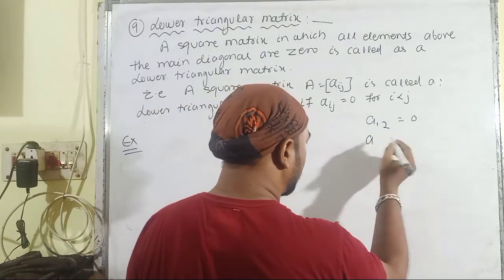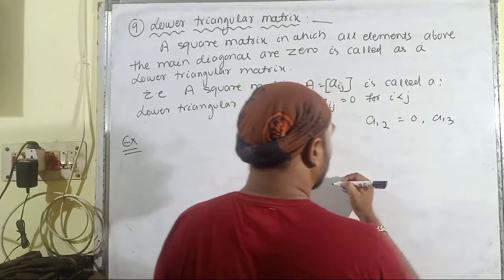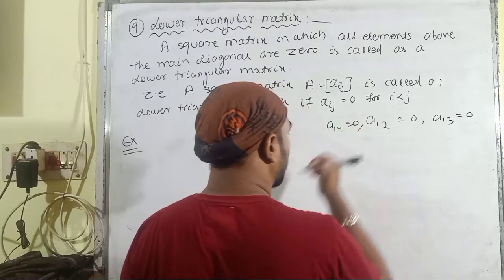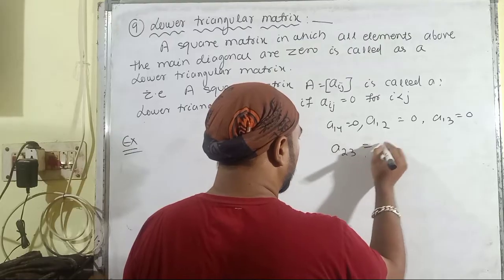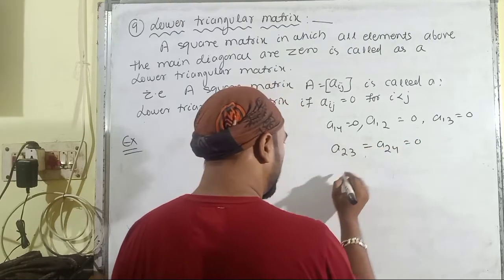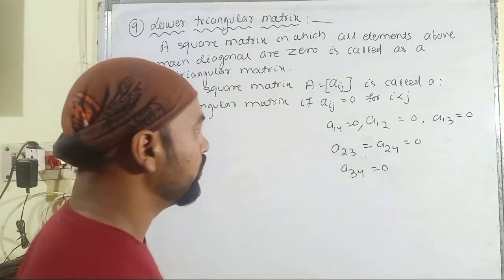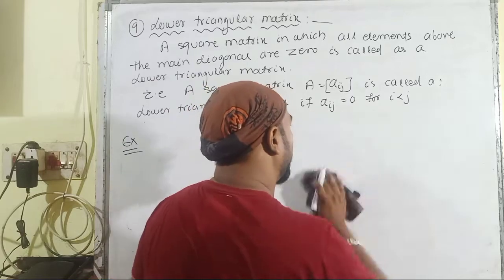Then A13, then A14, A23, A24, these are equal to 0. A34 is equal to 0 because 3 is less than 4. So these type of elements must contain the zero value.